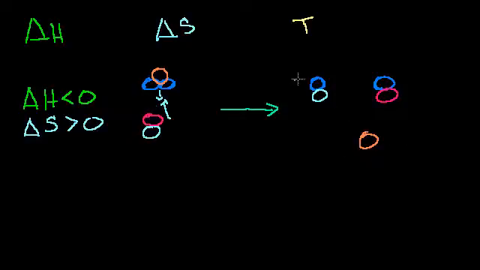We have more disorder, more entropy. This can obviously take on more states. And I'm telling you that delta H is less than 0. So by doing this, their electrons are in a lower potential, or they're in a more stable configuration. So when the electrons go from their higher potential configurations over here, and they become more stable, they release energy. So you have plus, and I just know that because I said from the beginning that my change in enthalpy is less than 0. So plus some energy. Plus some energy.